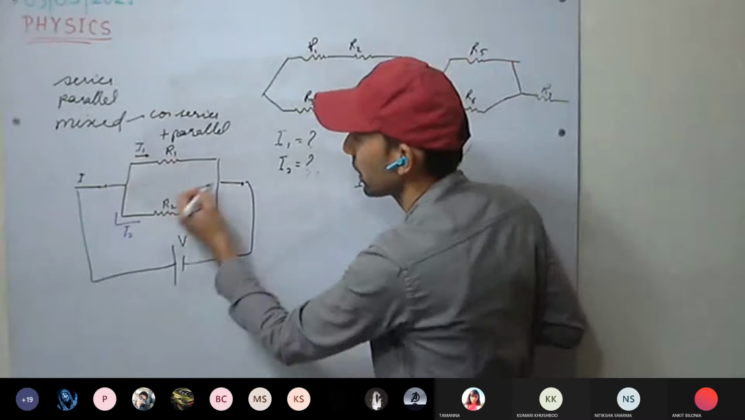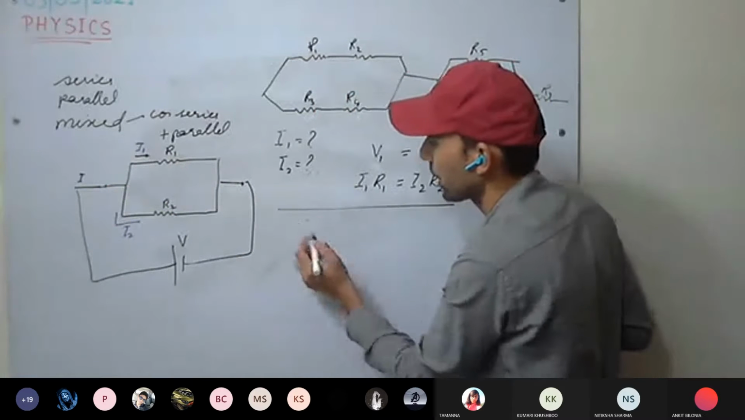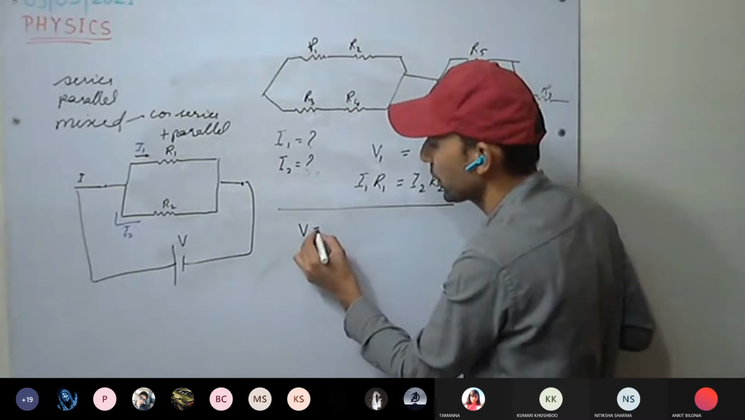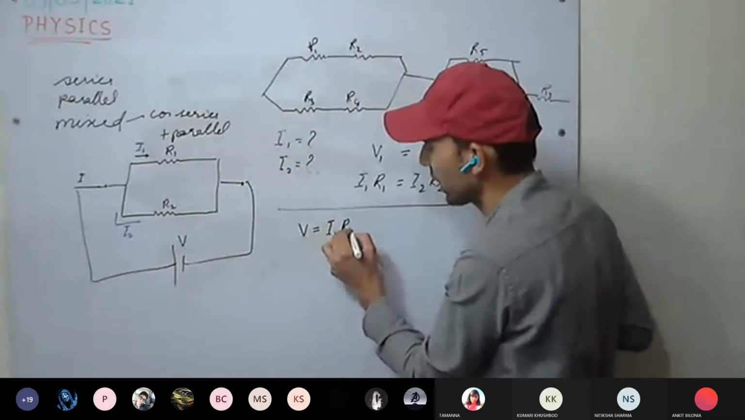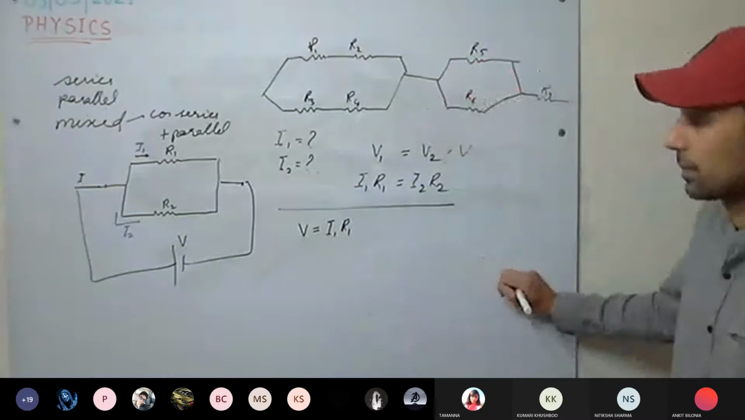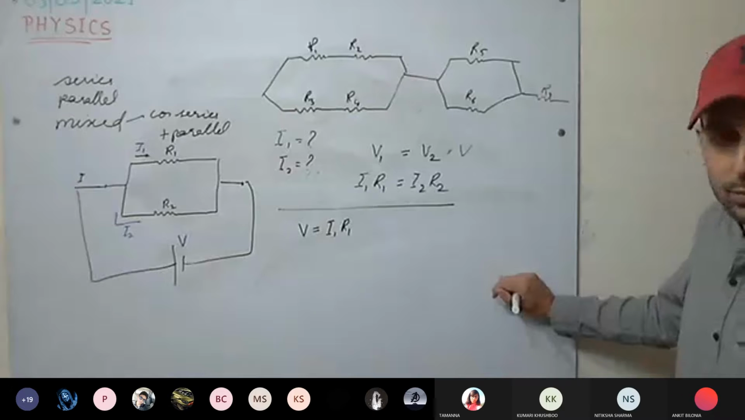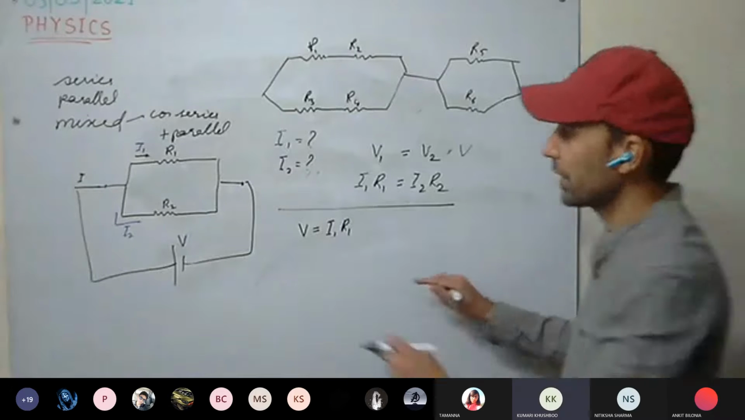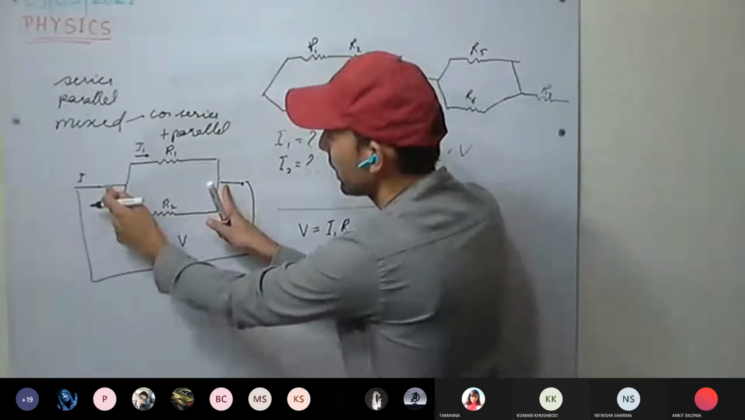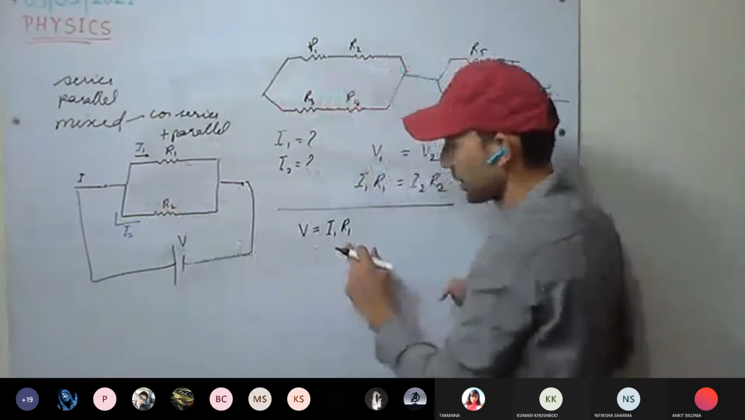Okay, if you consider this one, V equal to I1 R1. Can we write it like this? Yes, sir. V equal to I1 R1. Yes, we can write it because V is across the R1 resistance.